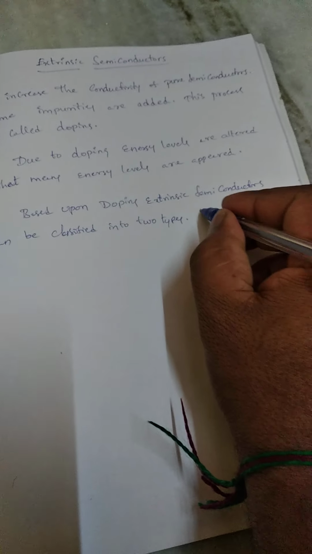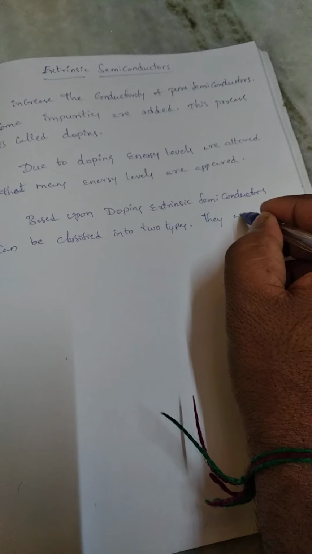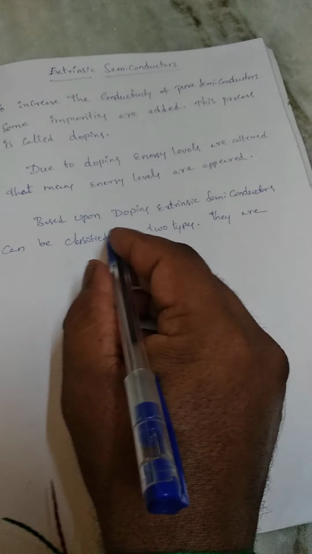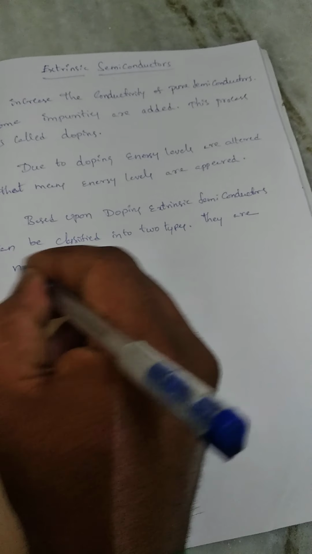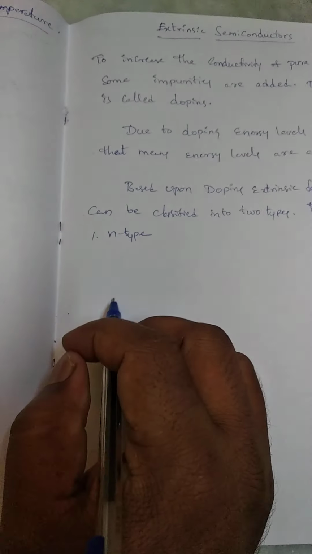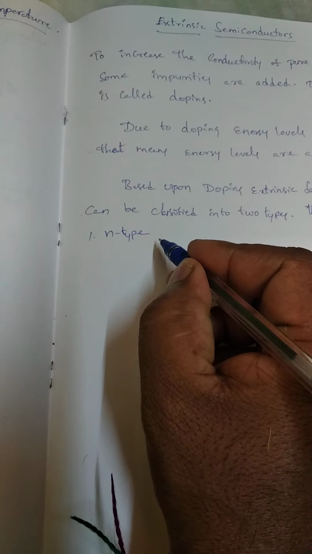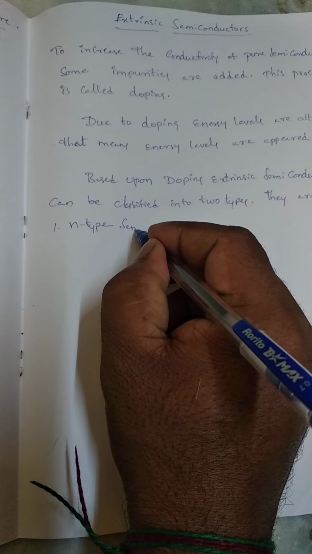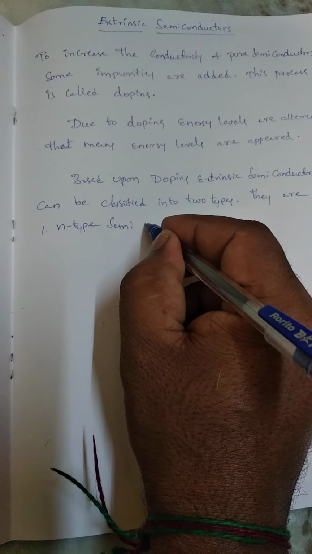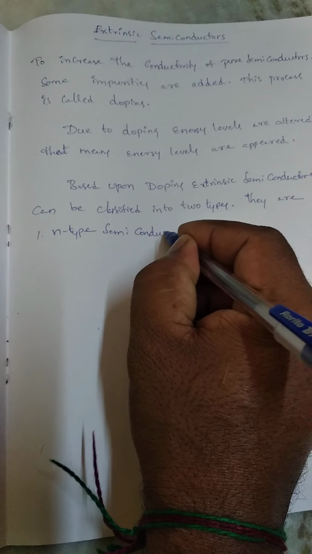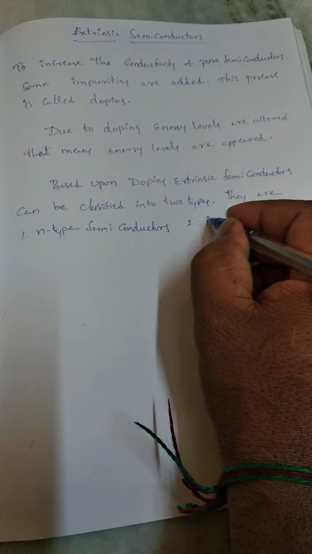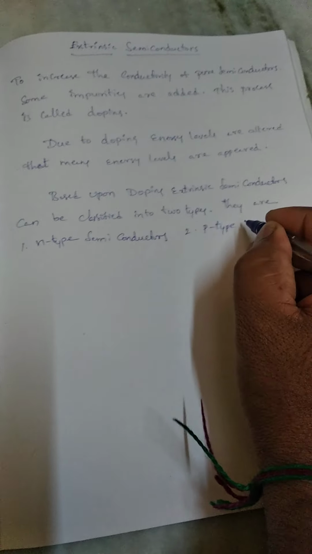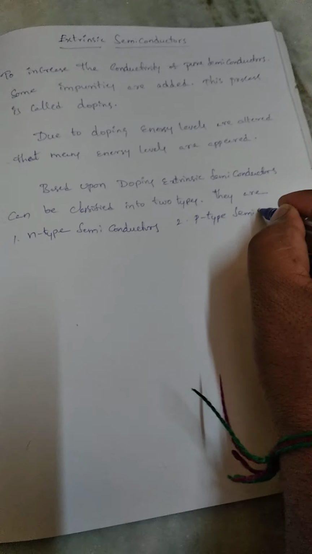They are N-type semiconductors, first one, and P-type semiconductors, second one.